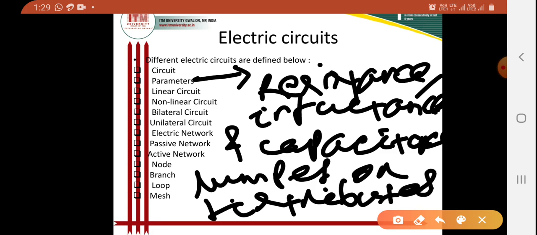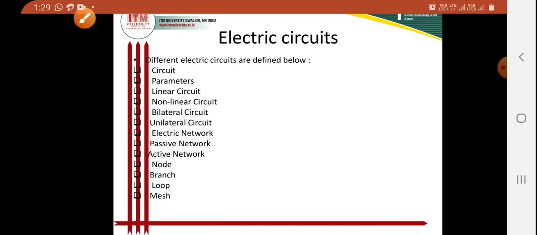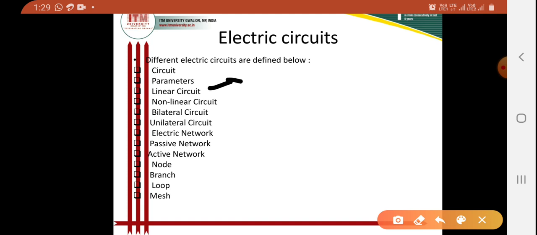In a circuit, these parameters may be in a lumped form or it may be distributed. Now coming to discuss about our linear circuit. So what is linear circuit? A linear circuit is one whose parameters are normally constant. That is, they don't change with voltage or current, then only that kind of circuit is called linear circuit.